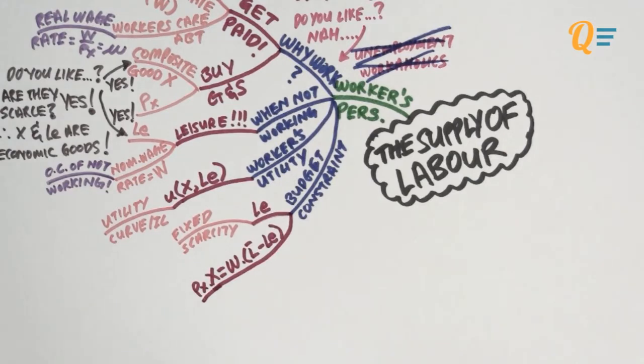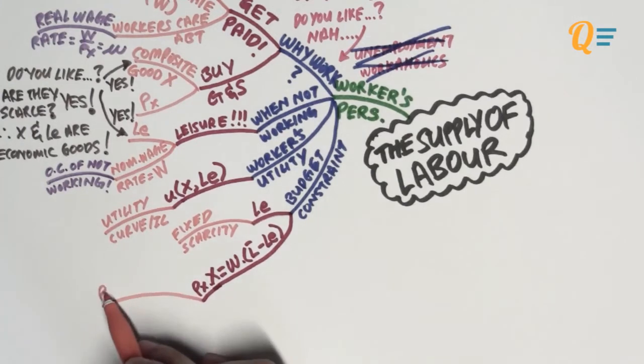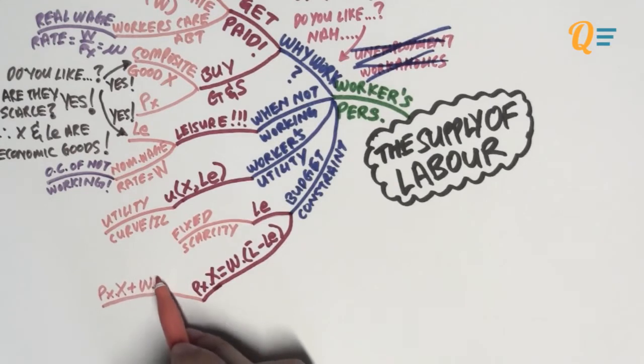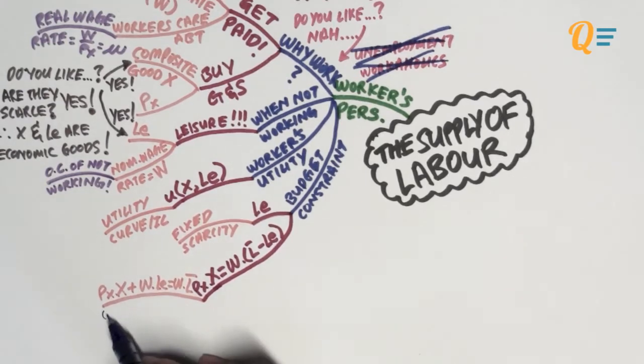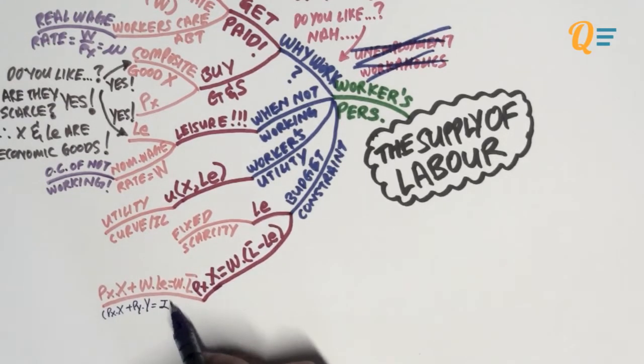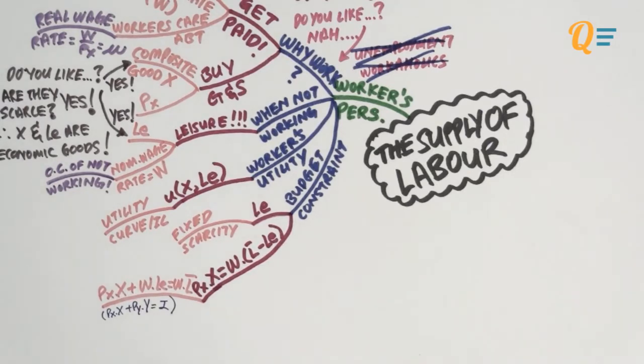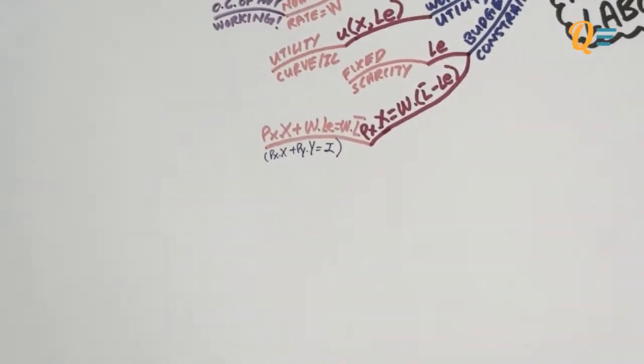On the left hand side is his total expenditure on good X, which is simply the price of X multiplied by X, and this has to be equal to the total amount of money that he earns, which is the nominal wage multiplied by L bar minus the amount of leisure that he has. So we can rewrite this equation as the price of X multiplied by X plus capital W times LE equals capital W times L bar. I think you will notice that this is very similar to the budget constraint that you derived in chapter 2.